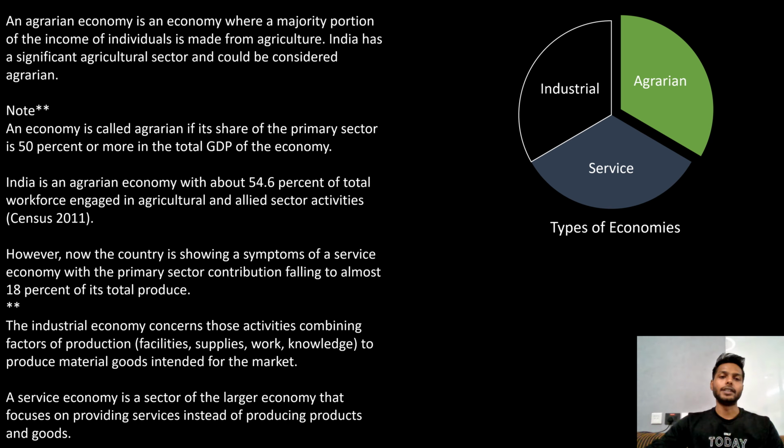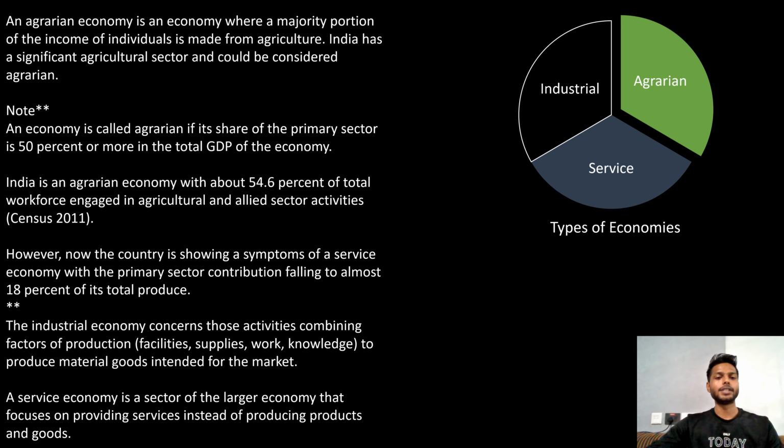India is an agrarian economy with about 54.6% of the total workforce engaged in agriculture and allied sector activity, according to the census of 2011. However, now the country is showing symptoms of a service economy, with the primary sector contribution falling to almost 18% of the total produce.